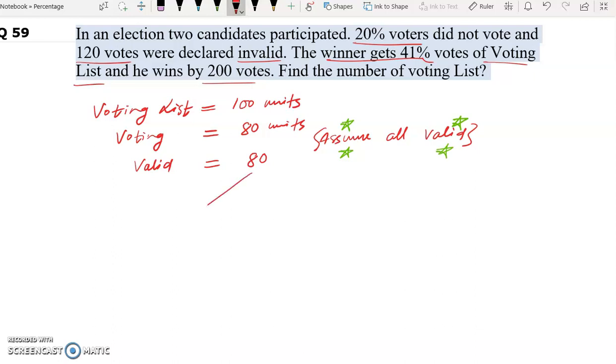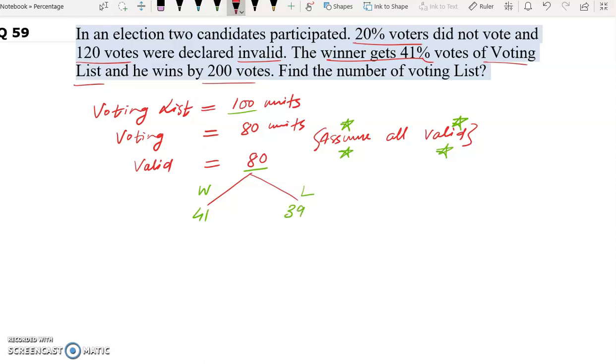Now in the question it's given the winner gets 41% votes of voting list. Our voting list is 100 units. So 41% of 100 will be 41. Winner gets 41. Now out of 80, if winner gets 41 units, then loser will get how much? Loser will get 80 minus 41, which is 39 units.